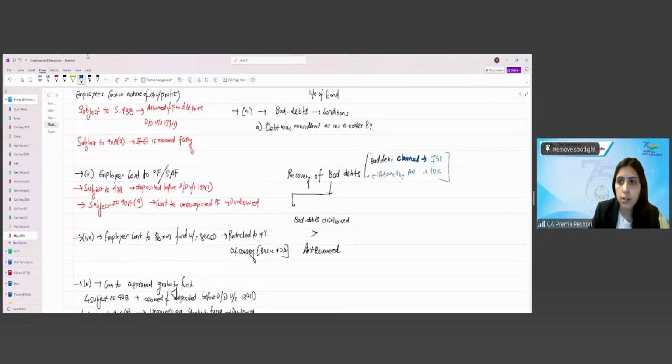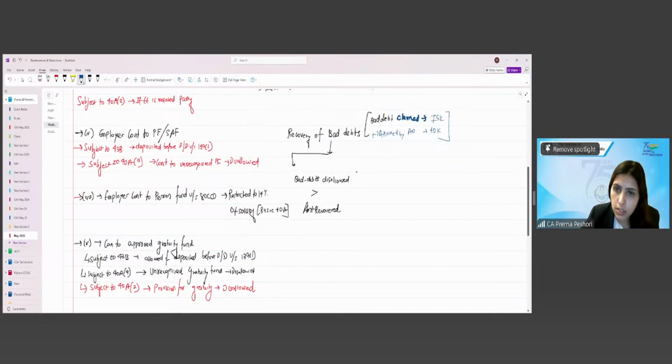So how much is the disallowed amount? 35,000. Right? Now let's say the amount or 25,000. Now let's say the amount recovered is 22,000. So let's say the bad debts disallowed is 25,000 and my amount recovered is 22,000. Right? So I had disallowed 25,000 as AO and recovery is only 22,000.